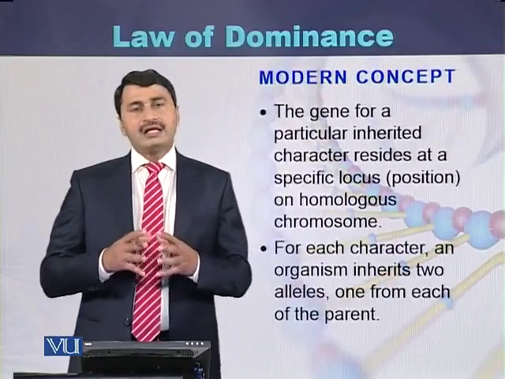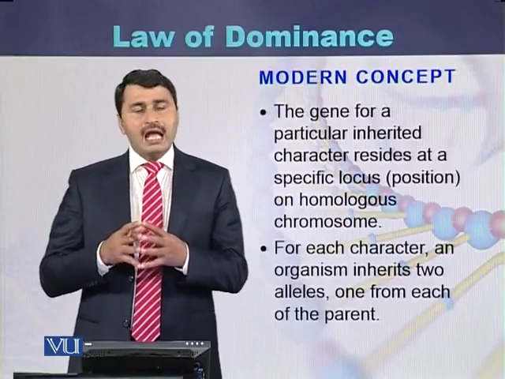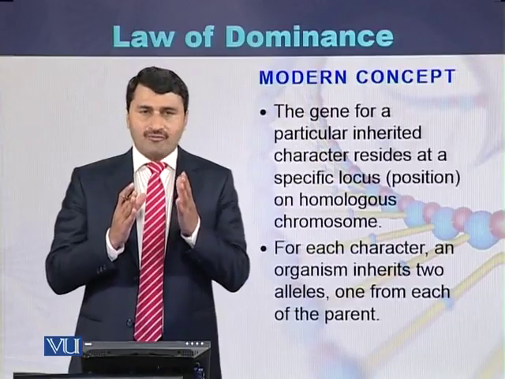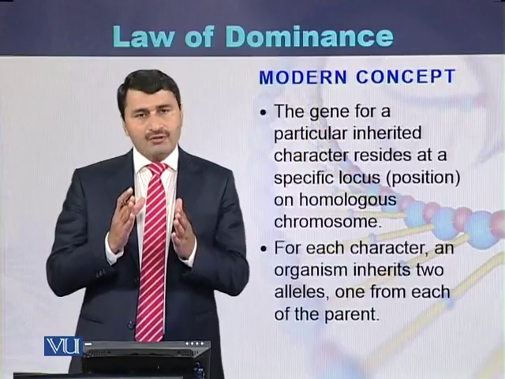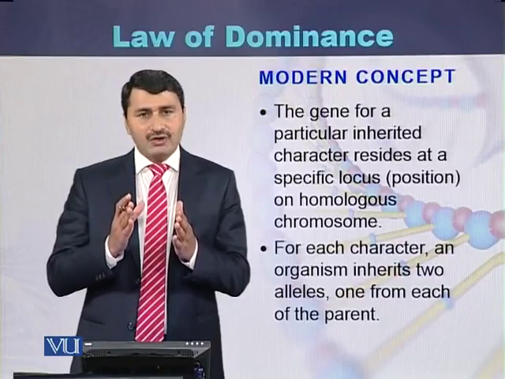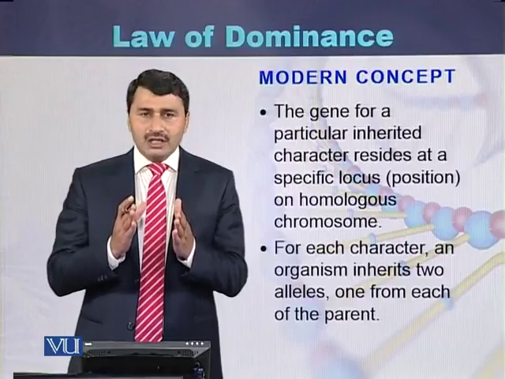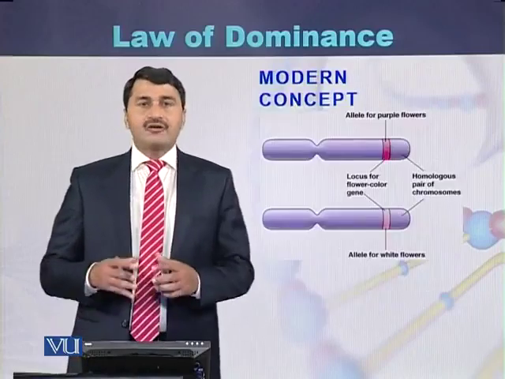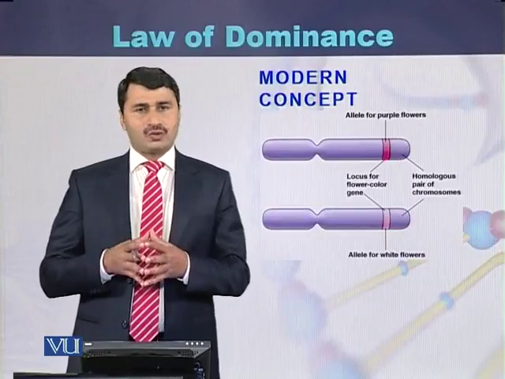The modern concept is that these genes are present on chromosomes, and chromosomes are in the form of homologous pairs. One of the homologous chromosomes is transferred from the father and one chromosome is transferred from the mother. Each chromosome has a particular locus for a particular trait. Here we can see in the diagram a pair of chromosomes.